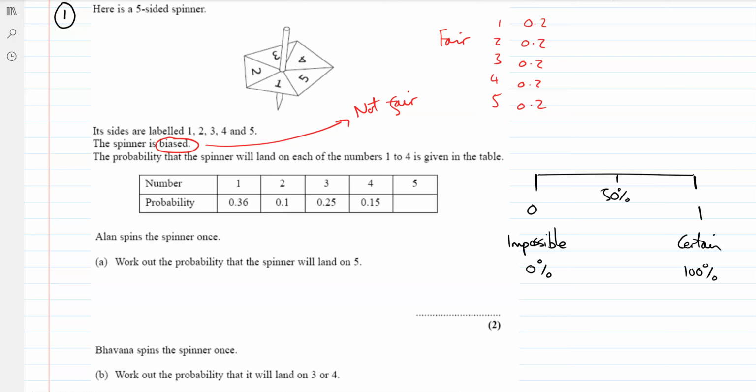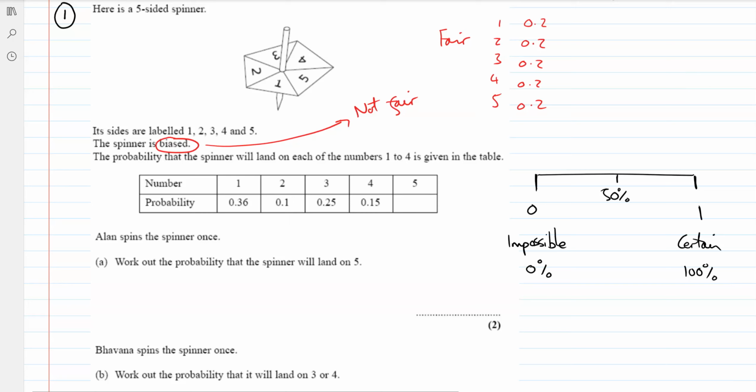If something is certain, it's always going to happen. Like if you roll a dice, it's always going to land on a 1, 2, 3, 4, 5, or 6. There's no other number, it has to be that. So it'd be certain to land on one of those 6 numbers. The chance of it landing on a 7, on a 6-sided dice, is 0. It's impossible. No matter how many times I throw that dice, it's never going to happen. So that's how probabilities work. They're always between 0 and 1.